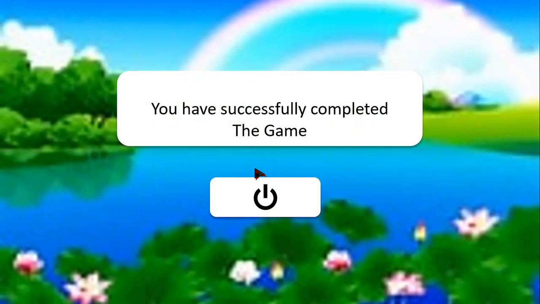And this game has of course been created in PowerPoint animations, but there are certain aspects where a little bit of coding is also required, because when you put multiple questions, PowerPoint animations stops working properly, or rather it starts misbehaving.